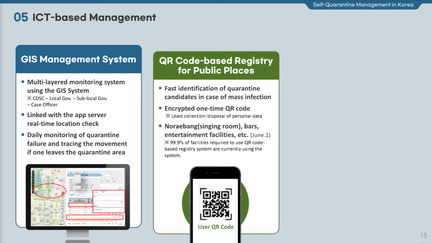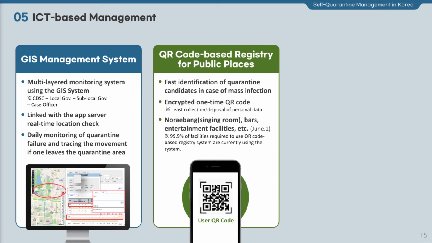Next, a QR code-based registry for public places was developed to obtain the contact information of those having contact with infectious individuals upon mass infection so that they can undergo diagnostic tests promptly. The visitors are required to scan the encrypted one-time QR code through their smartphones, and the collected personal data is used, if necessary, upon mass infection. Currently, 99% of bars, entertainment facilities, and other public places that are required to install a QR code-based registry are applying the system.